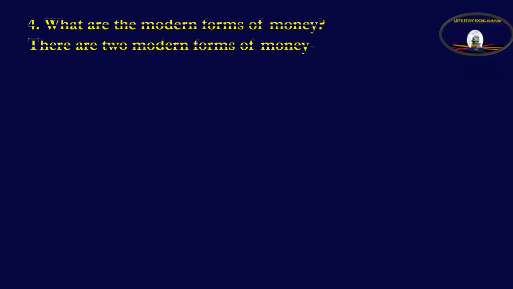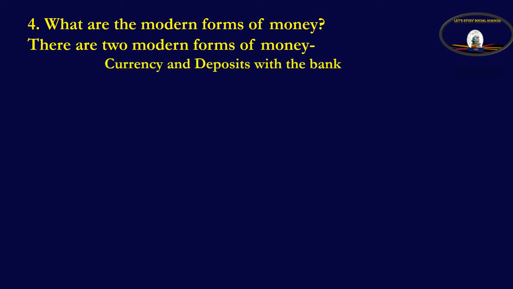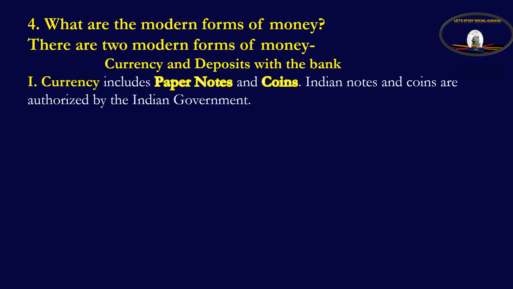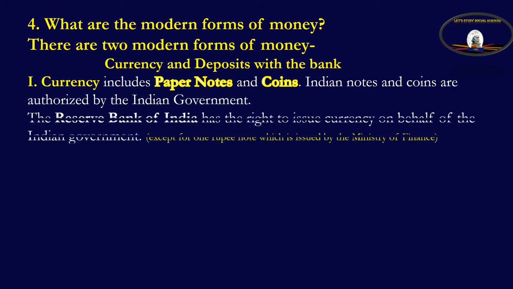In short, there are two modern forms of money, currency and deposits with the bank. Currency includes paper notes and coins. Indian notes and coins are authorized by the Indian government, and only the Reserve Bank of India has the right to issue currency in a country on behalf of the Indian government.